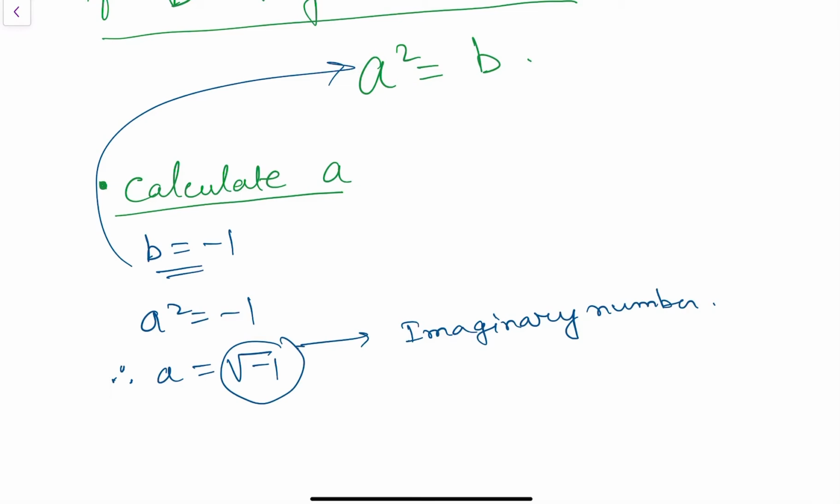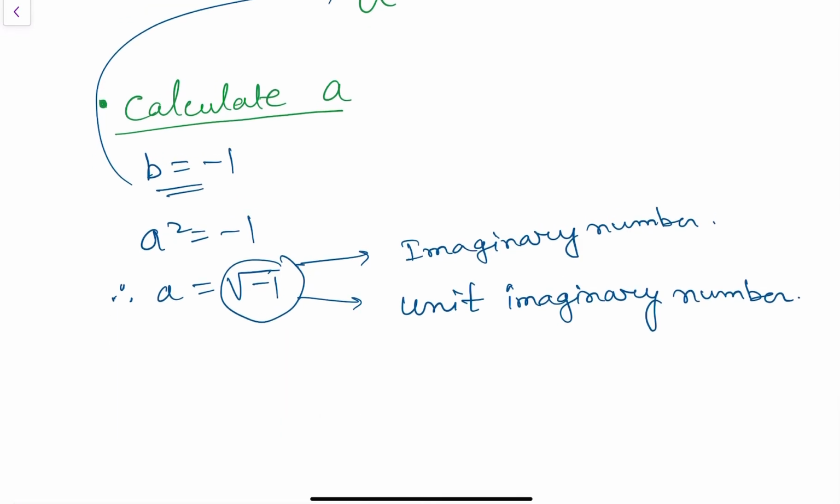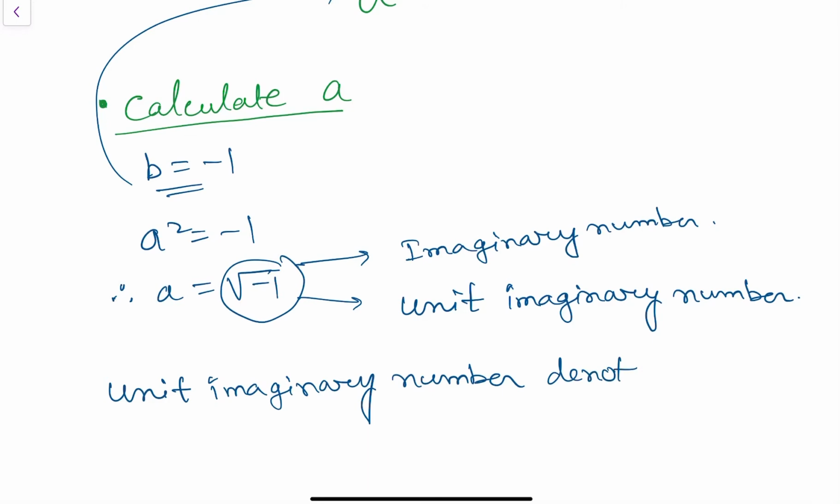That's clear. Now this number square root of minus 1 is also called the unit imaginary number. This number is also called the unit imaginary number, and this unit imaginary number is denoted by i.